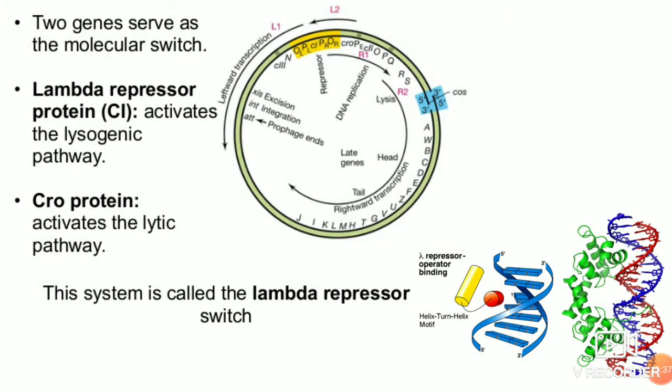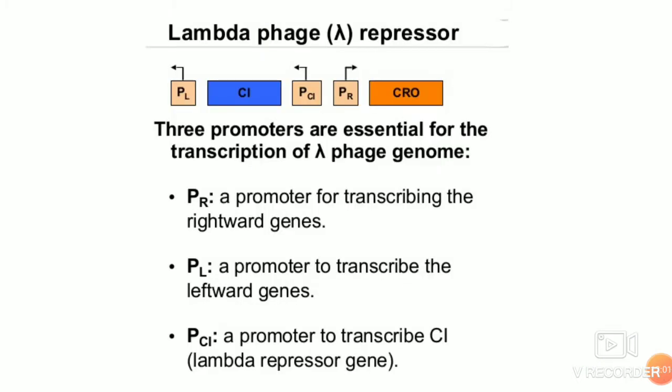If more CI protein is produced, it activates the lysogenic pathway. If more CRO protein is produced, it activates the lytic pathway. They are beautiful helix-turn-helix proteins, and they bind specific regions on the DNA of the lambda genome, and they cause this switch between the two cycles.